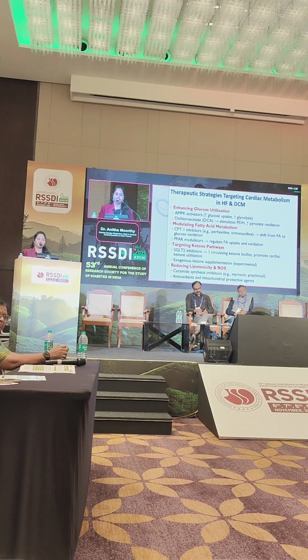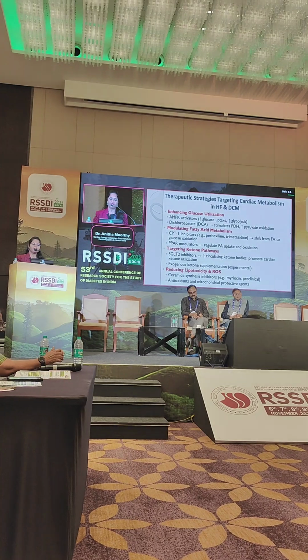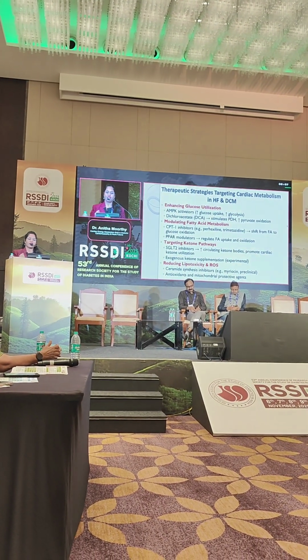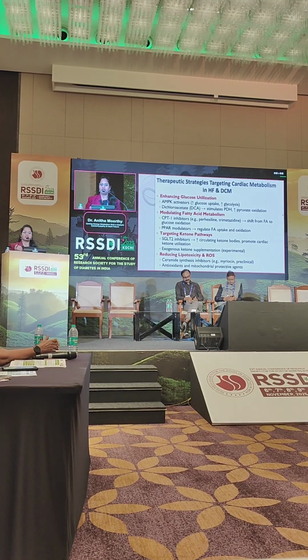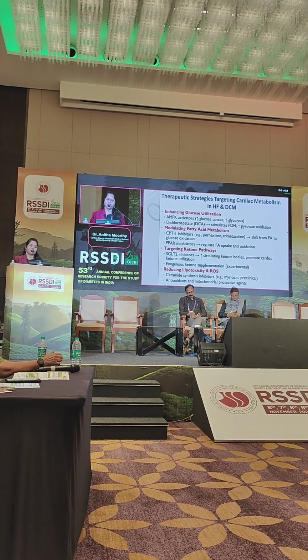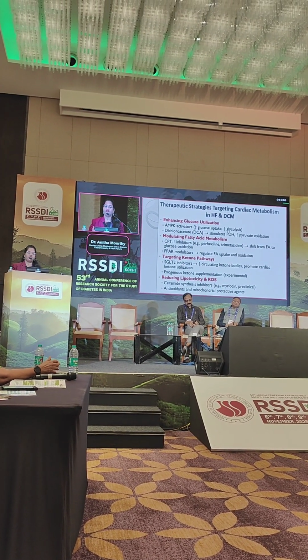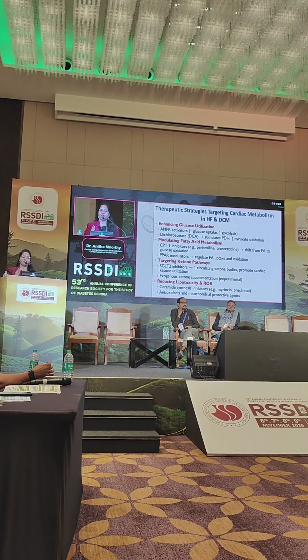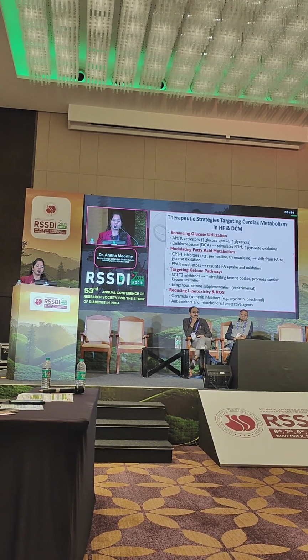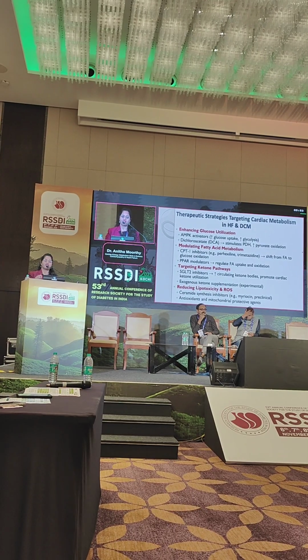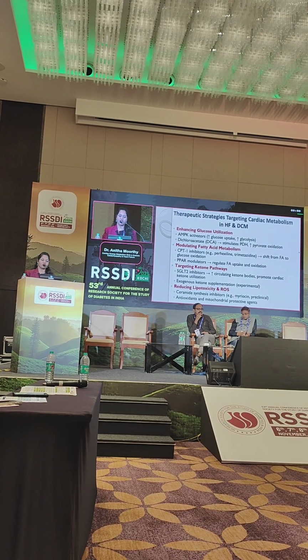So where can we target for management? Here are the therapeutic strategies targeting cardiac metabolism in heart failure and diabetic cardiomyopathy. We need to enhance glucose utilization by AMPK activators, which increase glucose uptake and glycolysis, and modulate free fatty acid metabolism. CPT1 inhibitors will shift from free fatty acid to glucose oxidation, and PPAR modulators will regulate free fatty acid uptake and oxidation.